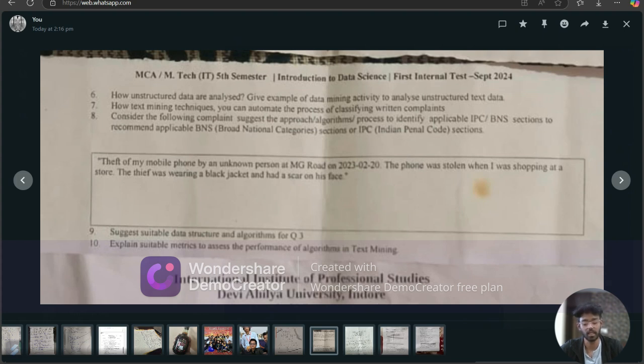Fifth, mean average precision. Sixth, area under the curve. Seventh, mean squared error. Eighth, root mean squared error. Ninth, mean absolute error. And tenth, coefficient of determination. These are all the parameters on which we will see the performance of algorithms in text mining.